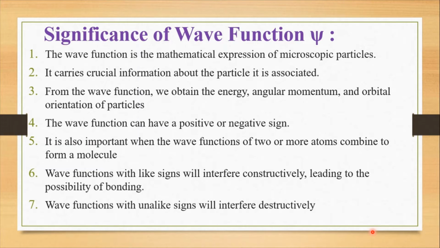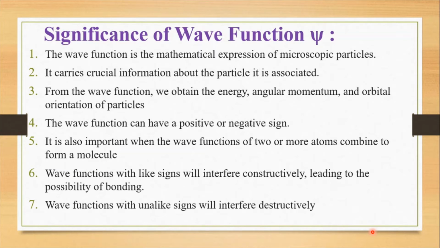So, by studying the wave function, what things do we get? We get the knowledge about the energy of that particle. Also, we get the information about angular momentum of the particle and the orbital orientation of that particle. So, by knowing this information, we can get the information about the particle.